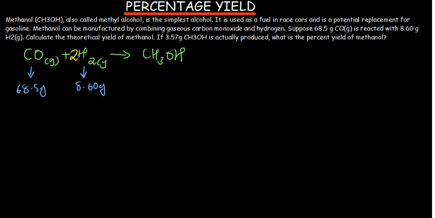Okay, so I want to calculate the theoretical yield of methanol. In other words, how much methanol are we going to get? In this case, we want to find the mass of methanol that we're going to get. Now, if you check, in this question, we've been given masses for both reactants. And in such a case, you need to determine which one is going to be the limiting reagent.